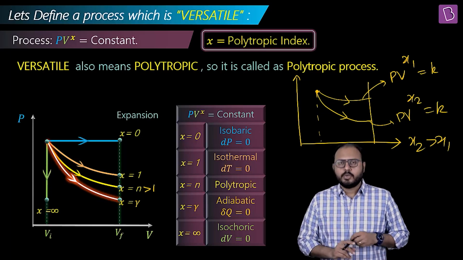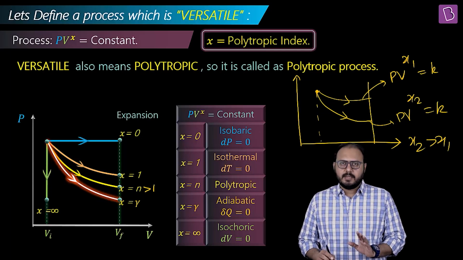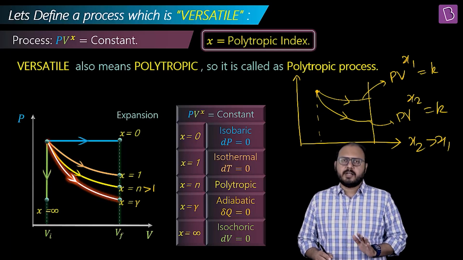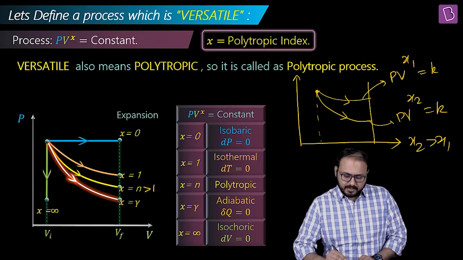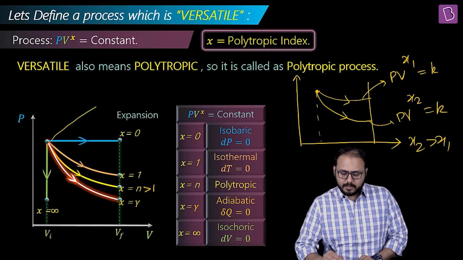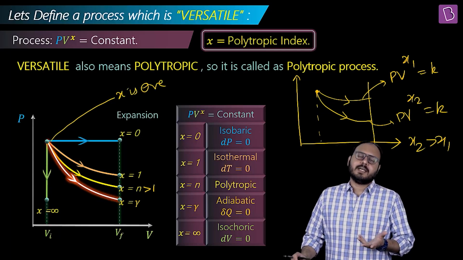Hold on. Again, you are saying that for the PV raised to x equal to constant format, at x equal to 0, the graph is a straight line. Right, sir. Okay, sir. Can I do one more thing? If I go upward, are the processes x negative? 100%. How beautiful is that?